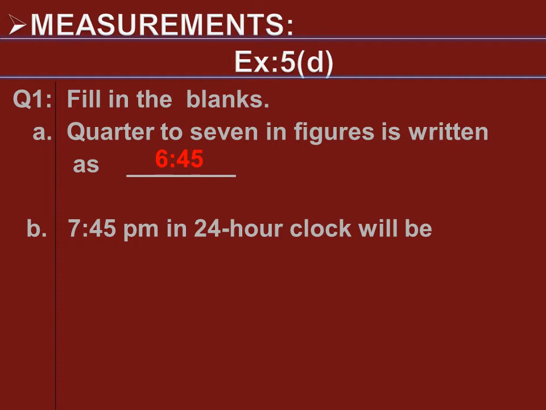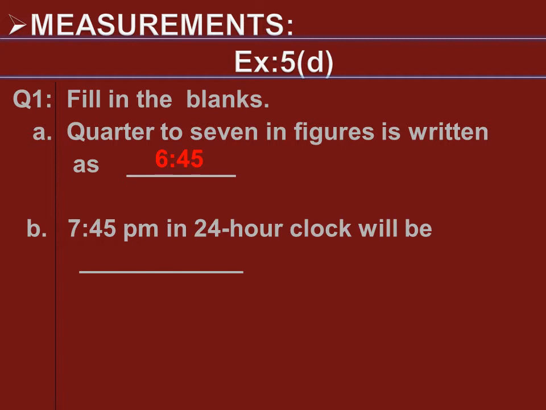Now we will move to the next part, that is 7:45 p.m. in 24-hour clock will be. Dear students, 7:45 p.m. is the time in 12-hour clock. When we write the same time in 24-hour clock, p.m. means that we have to count from 12: 12, 13, 14, 15, 16, 17, 18, 19.